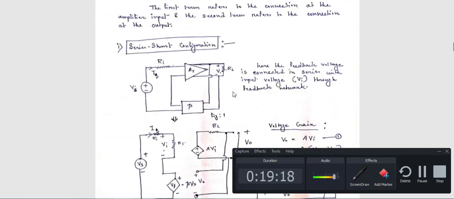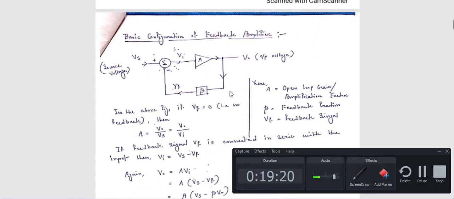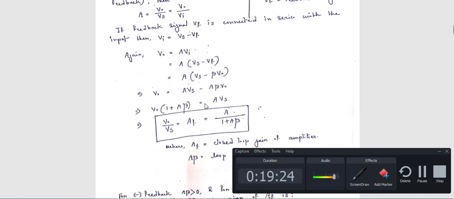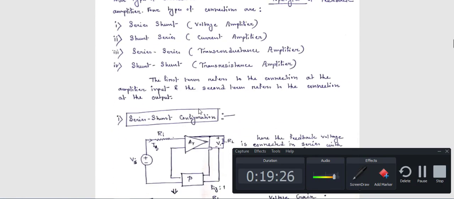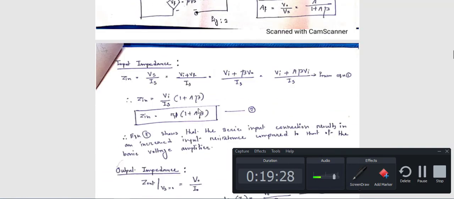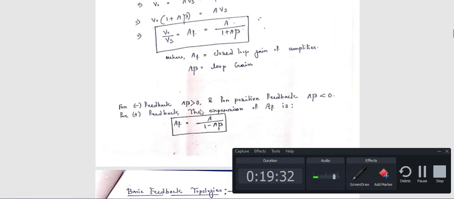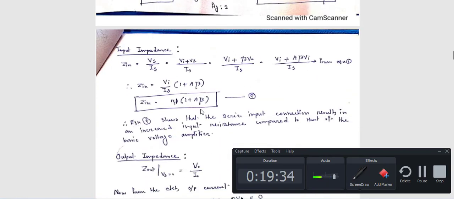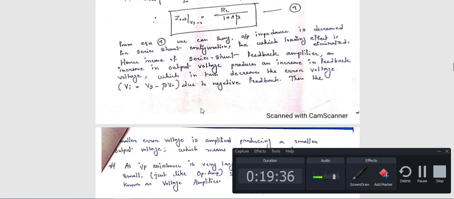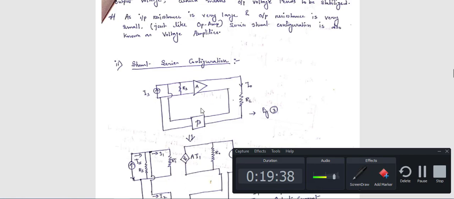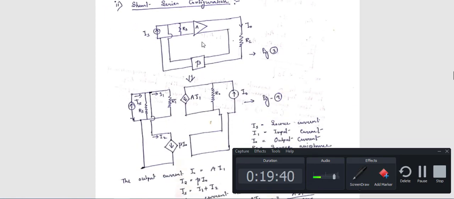Just recall the first figure, amplifier portion, then feedback portion, and I have drawn all these categories of feedback amplifier according to the basic feedback amplifier circuit. So the second part is shunt series configuration. In shunt series configuration, shunt means parallel, so your output side will be parallel connection and input side is just like a series, like this.